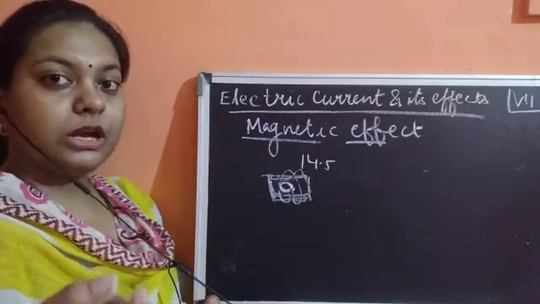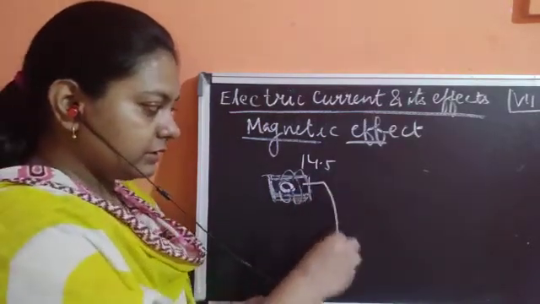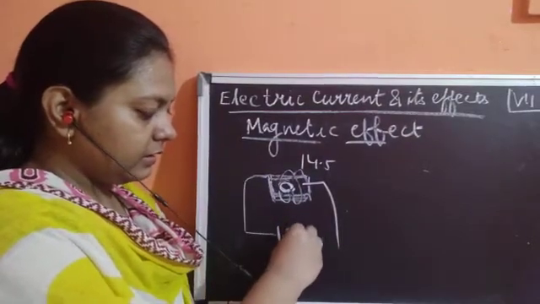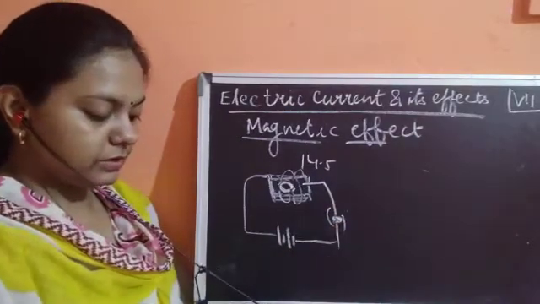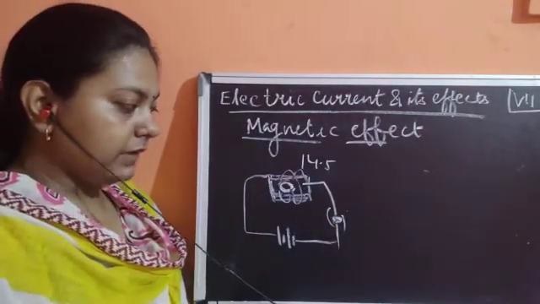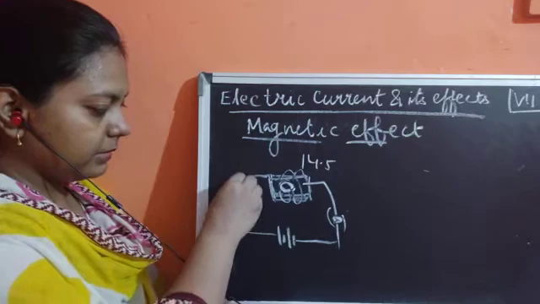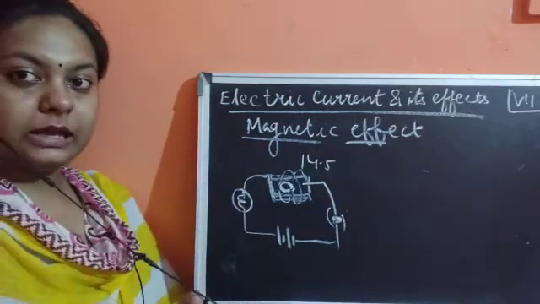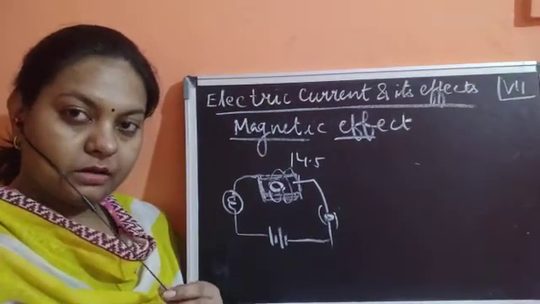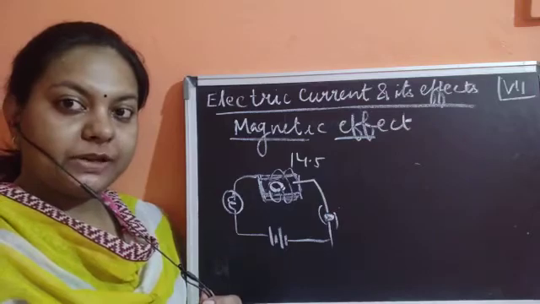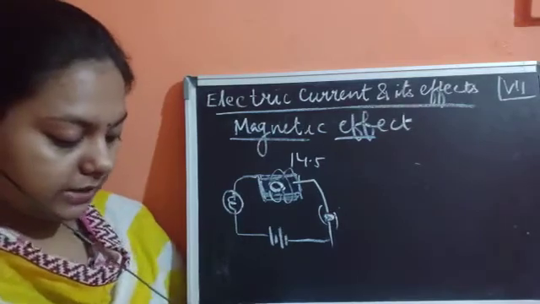Now we'll connect it with a battery and a switch, and we need to close and open the switch. We could even place a bulb here. Why are we placing a bulb? So that we can understand whether this circuit is working or not. We are using the battery, the switch and the bulb so that we can easily understand whether current is flowing in this circuit.